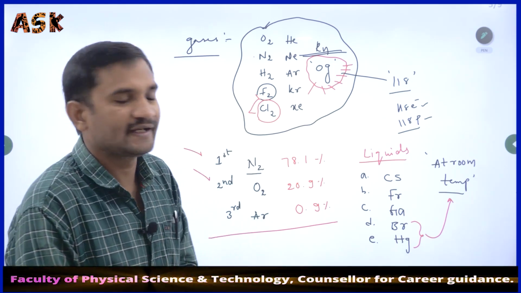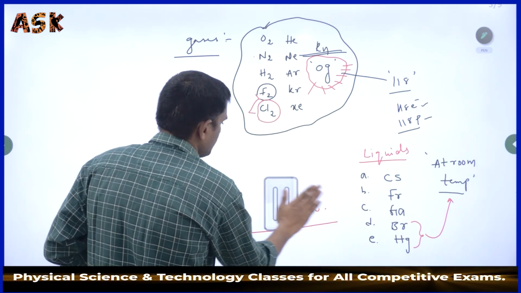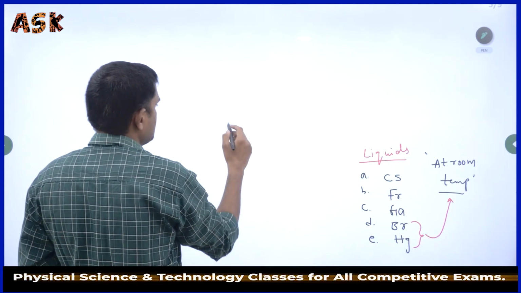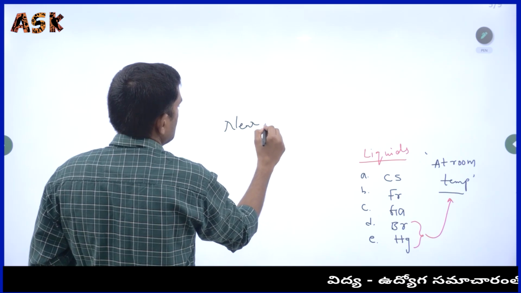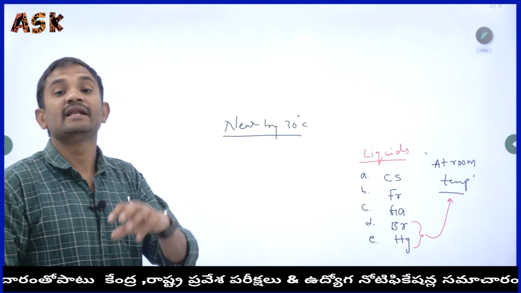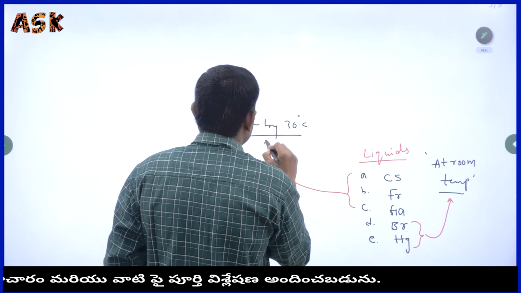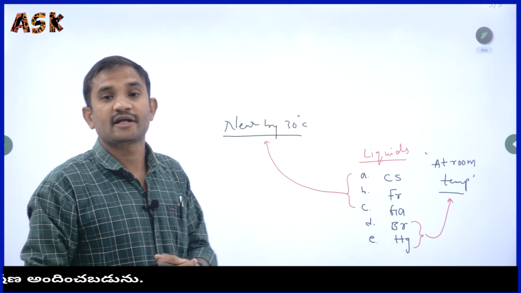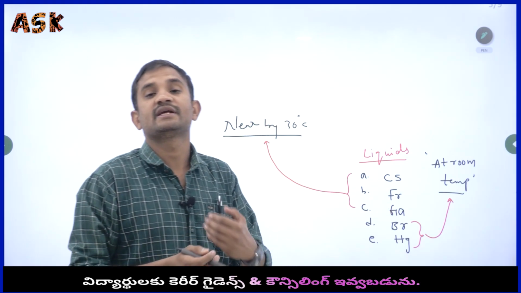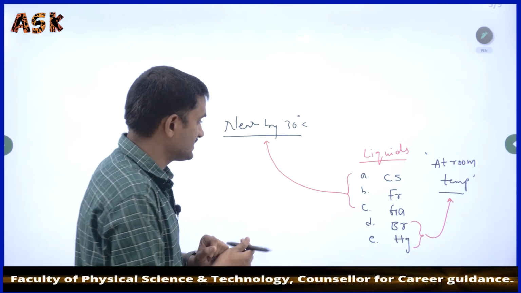Now what I am asking is, at nearby 30 degrees centigrade, which elements are present in the liquid state? These three elements are also present in the liquid state nearby 30 degrees centigrade: cesium, francium and gallium. Which state? Liquid state only, nearby 30 degrees centigrade.